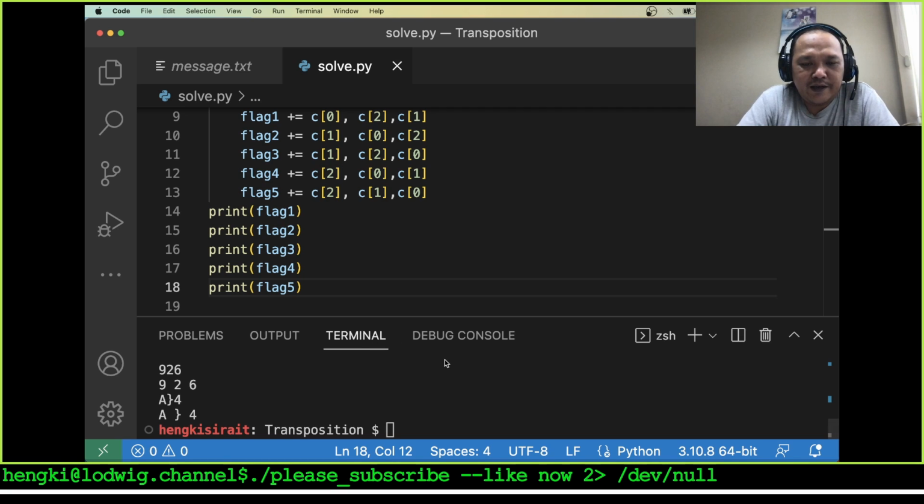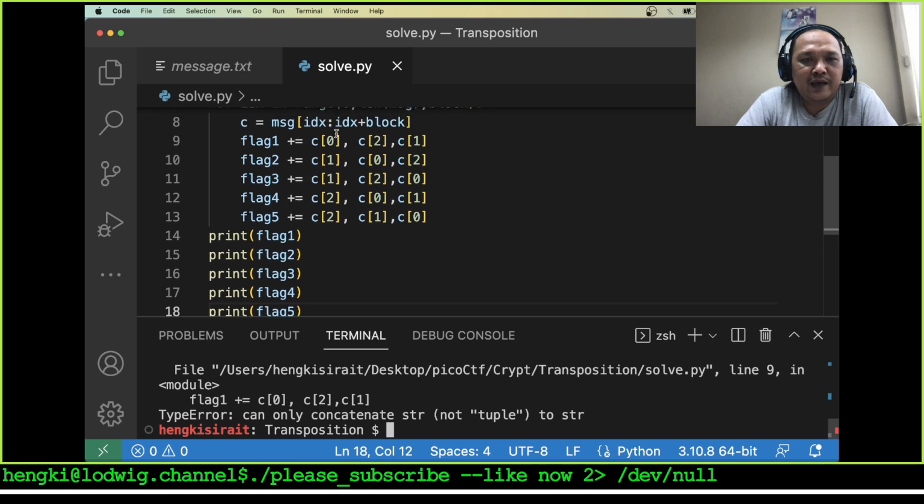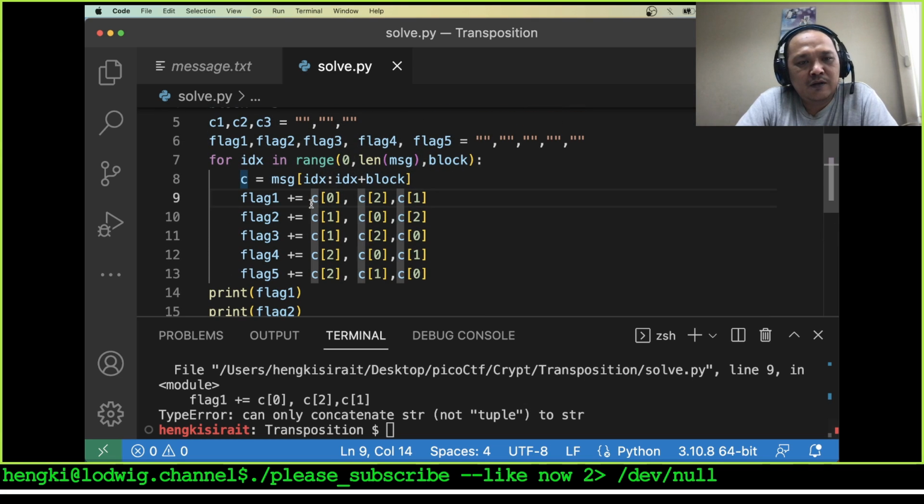Now we will try to run, and we get: can only concatenate str, not tuple, to str. Let's say C index 1, not a tuple. Where's the tuple? Is C1 the tuple?